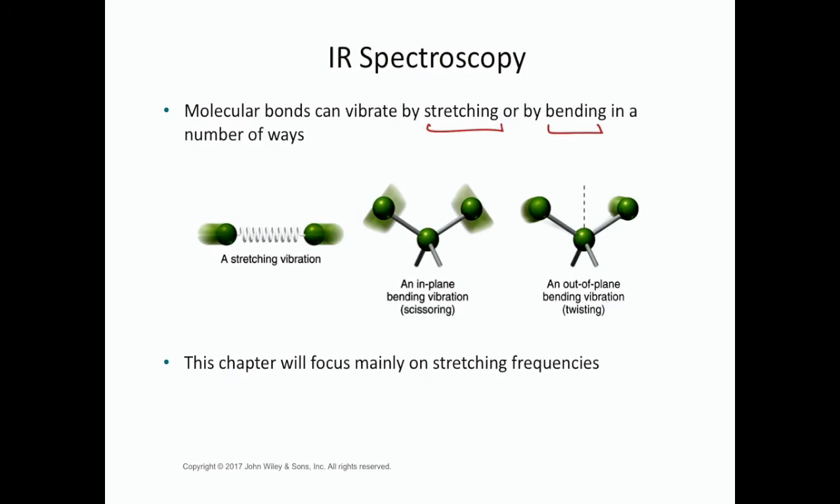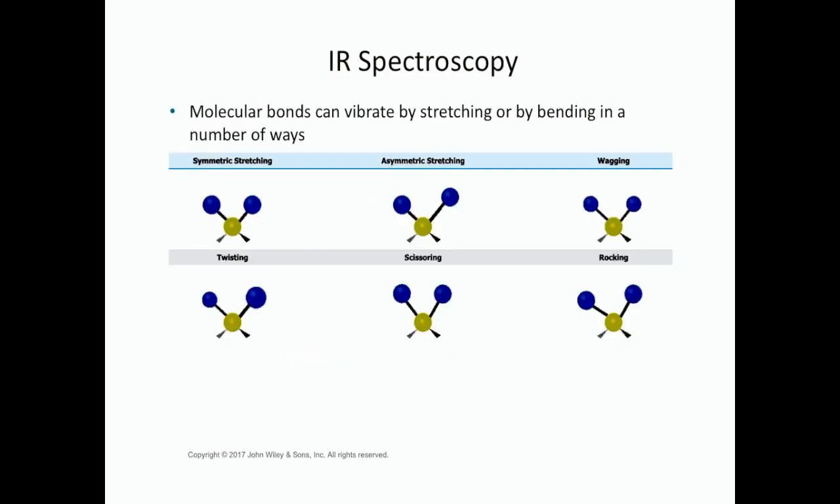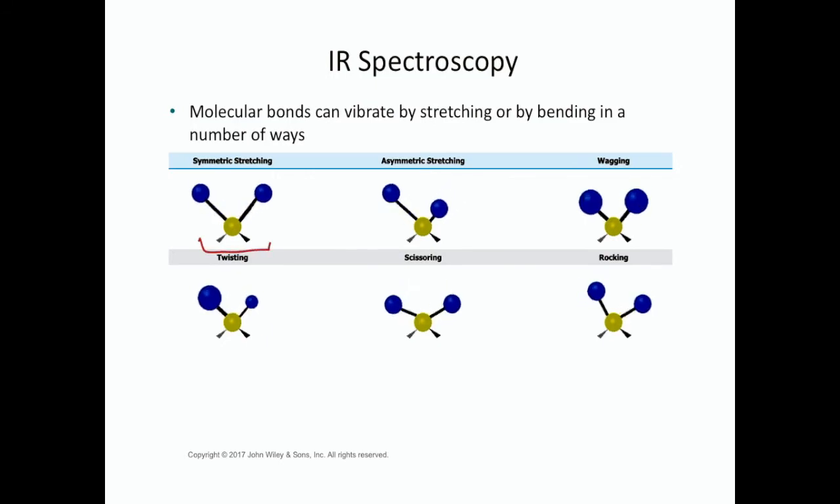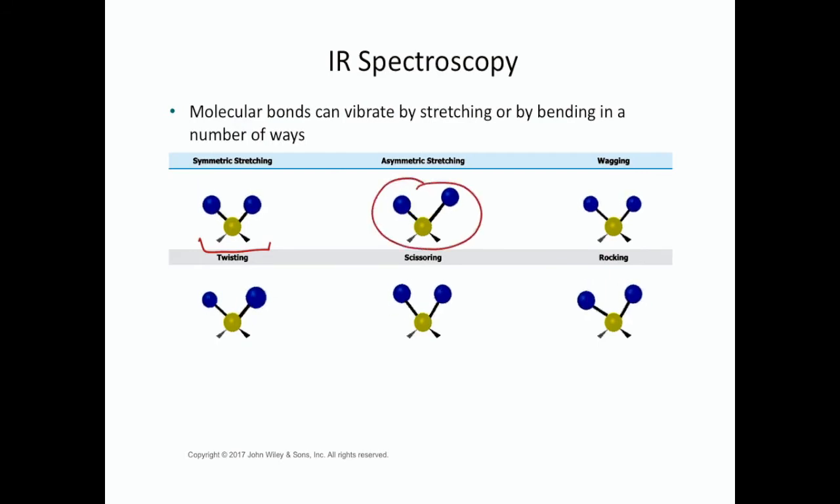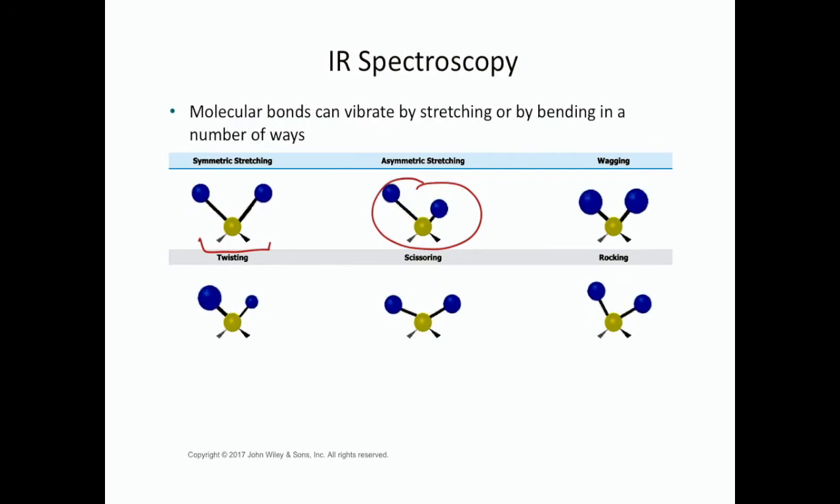So in a stretching vibration, the bond is elongating or shortening. In a bending vibration, bond angles, not bond lengths, are changed. And we're going to focus mainly on the stretching frequencies. So this actually shows the 6 main ways that stretching and bending can occur. With symmetric stretching, the bonds are stretching in sync with each other. With asymmetric stretching, they are out of sync with each other. And then we have wagging, rocking, scissoring, and twisting. Those four are all different types of bending.